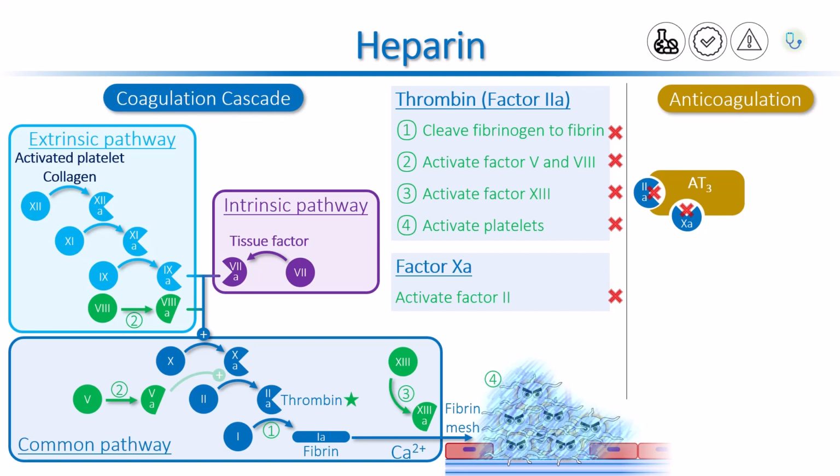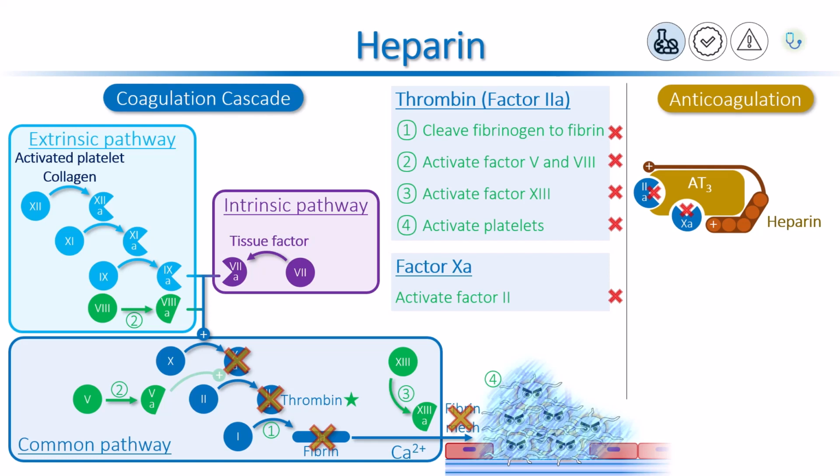Heparin is a natural anticoagulant, and it prevents the formation of blood clots in our body. Heparin does not block the clotting factors directly. Instead, heparin binds to antithrombin 3, and markedly potentiates the anticoagulant activity of antithrombin. By increasing the anticoagulant action of antithrombin, it indirectly blocks the action of two clotting factors, factor 10A and thrombin, and thus inhibits the coagulation cascade from factor 10A and downstream.